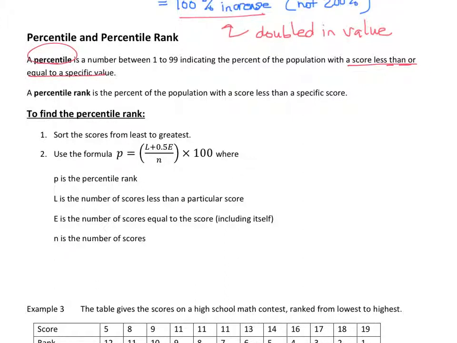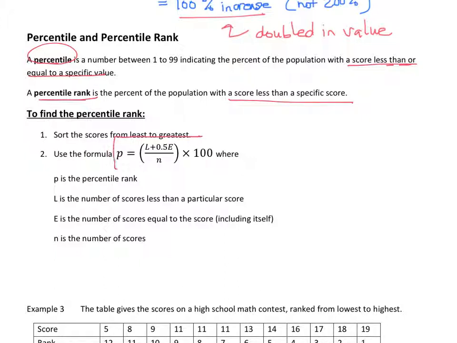And a percentile rank is very similar. It's the percent of the population with a score less than a specific score. So often we hear of percentiles when things like standardized test results are reported, and maybe someone learns that they are in the 85th percentile with their test result. And what that means is that they did the same as or better than 85% of the people who wrote that test.